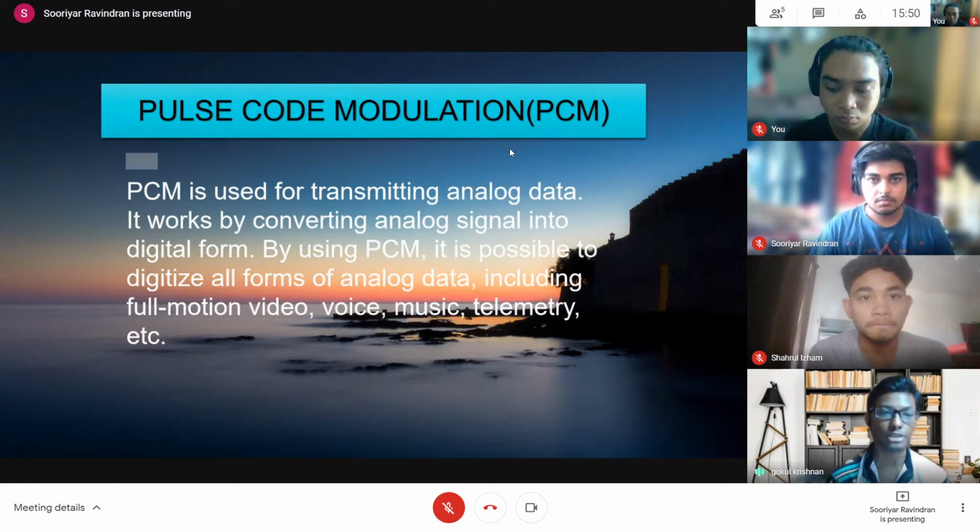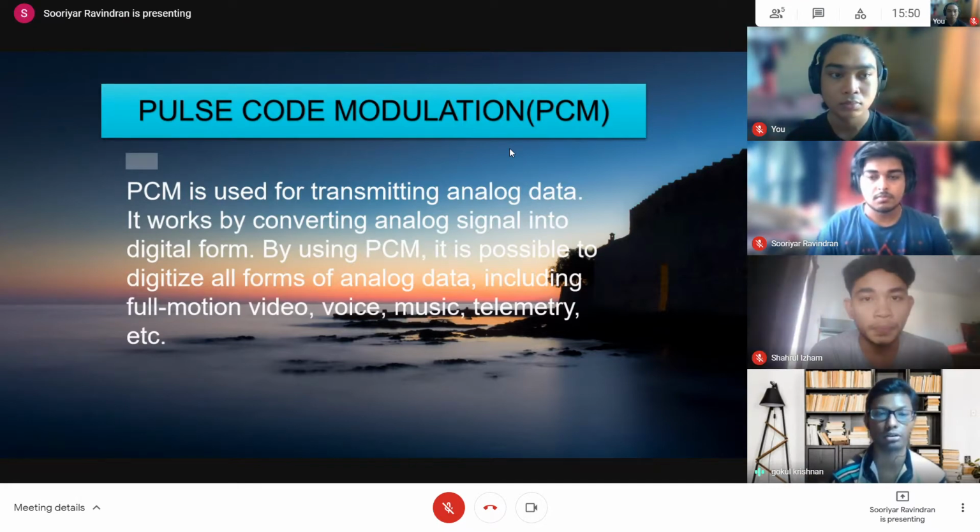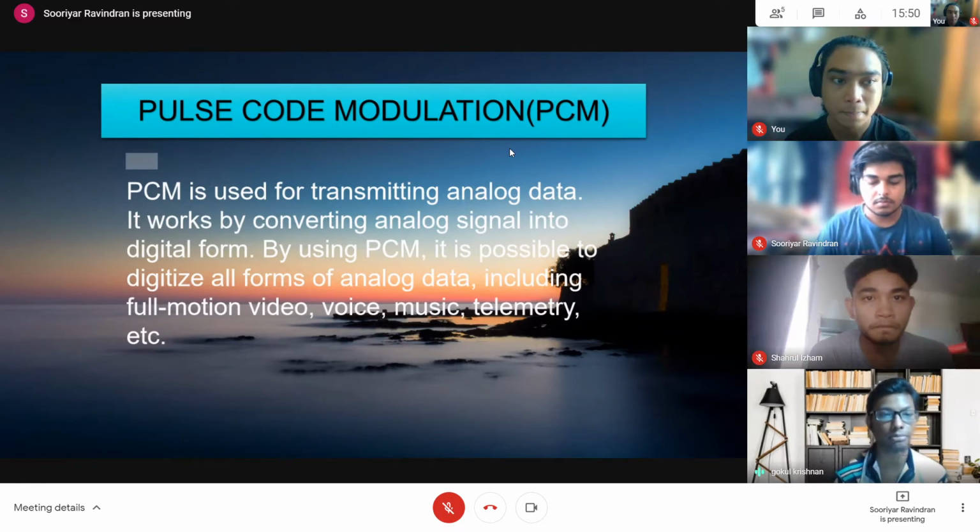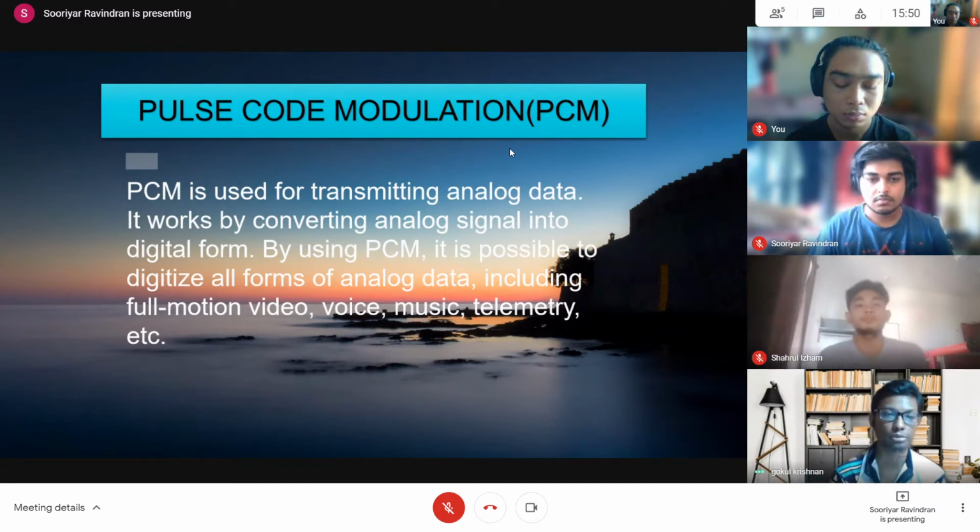PCM is used for transmitting analog data. It works by converting analog signal into digital form. By using PCM, it's possible to digitalize all forms of analog data, including full motion video, voice, music, telemetry, etc. That's why PCM is commonly used in most of the industry compared to PAM and PPM, because PAM and PPM are mainly used for amplitude manipulation and position manipulation. Okay, next slide.